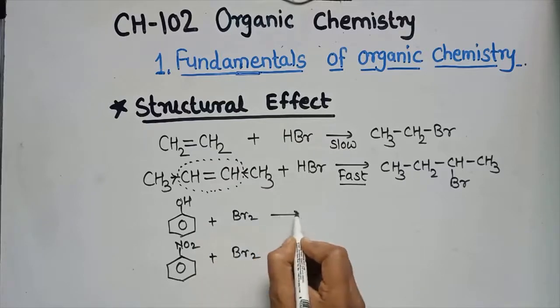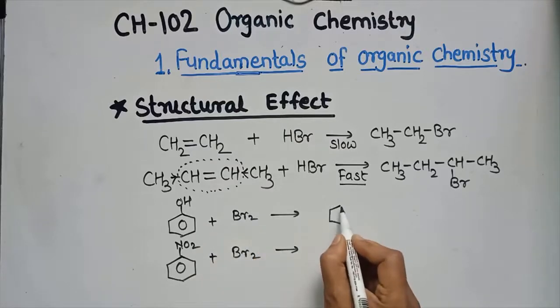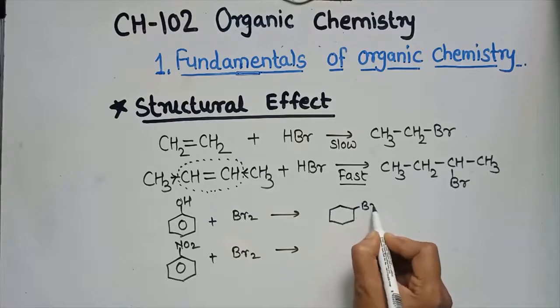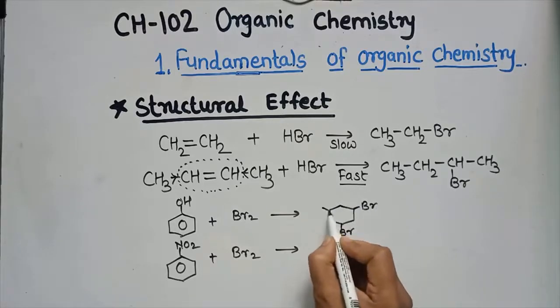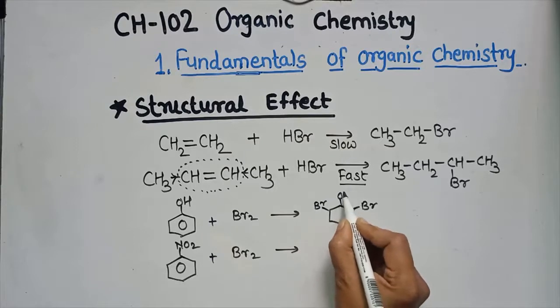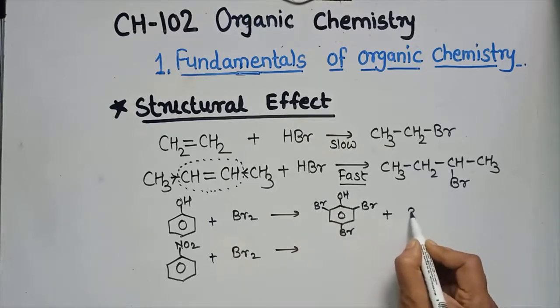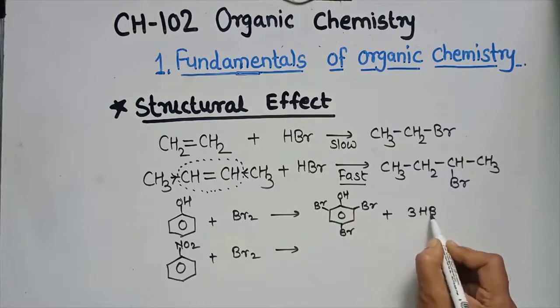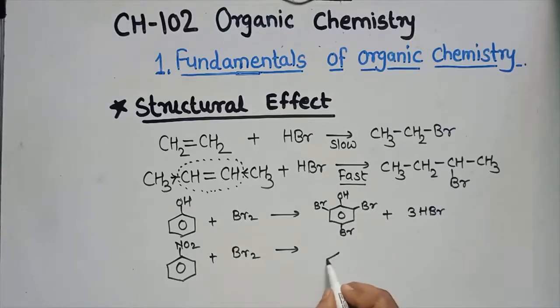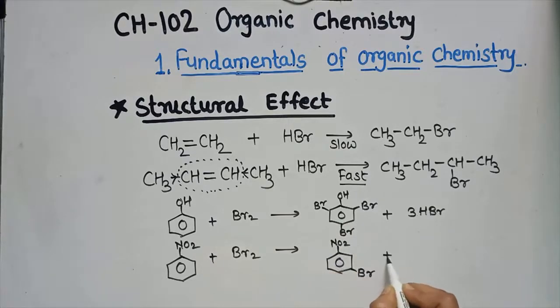The product obtained is 2,4,6-tribromophenol, and here the product obtained is meta-nitrobromobenzene. What is the product obtained in the second case? Meta-nitrobromobenzene. That means bromination occurs at this benzene ring.